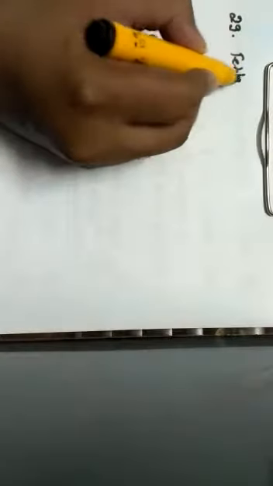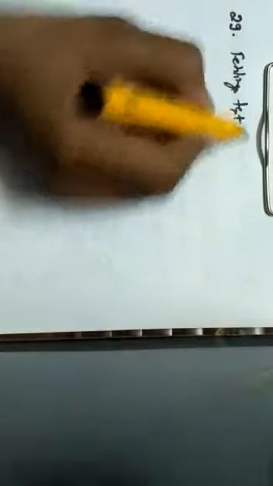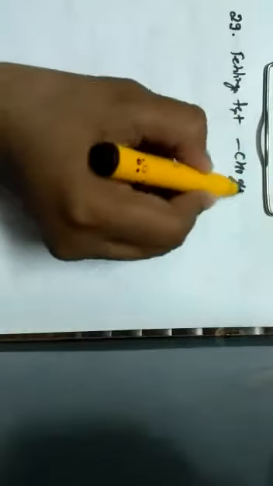Let us discuss the next one. That is question number 29. Which of the following gives positive Fehling solution test? So here one should know that the Fehling test is to identify an aldehyde functional group.